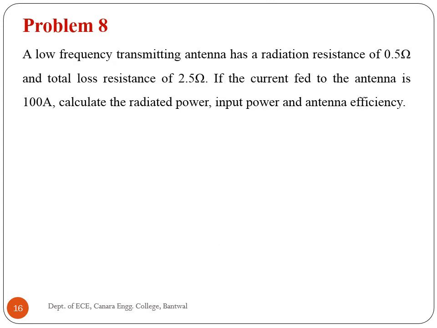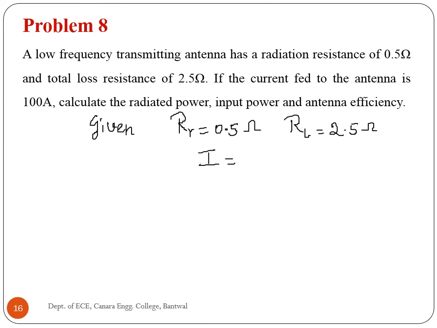Eighth problem, a low frequency transmitting antenna has a radiation resistance of 0.5 ohm and total loss resistance of 2.5 ohm. If the current fed to the antenna is 100 amperes, calculate the radiated power, input power and antenna efficiency. Firstly, we will write given parameters. Radiation resistance is equal to 0.5 ohm, loss resistance is equal to 2.5 ohm and current 100 amperes.